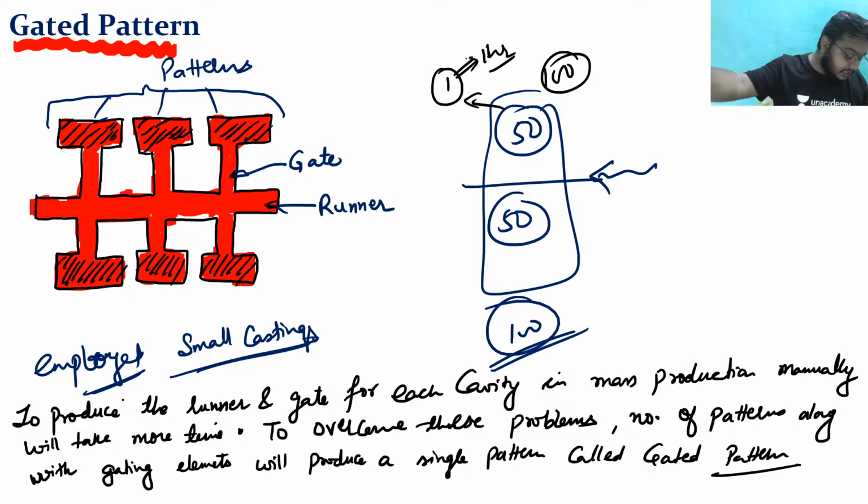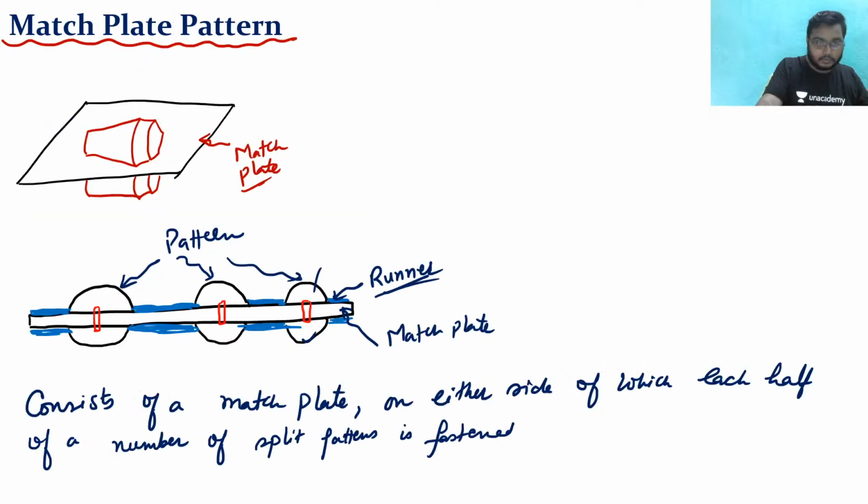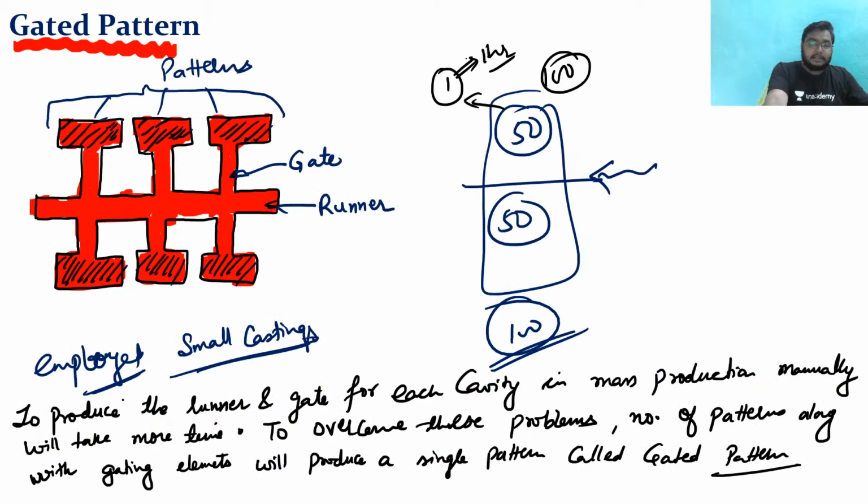Sir, is the gated pattern clear to you or not? So match plate pattern is there, gated pattern is there. Gated pattern is clear or not? Tell me. Now see this. You can see there is a runner, right? Runner is there, gate is there. So these things are there.